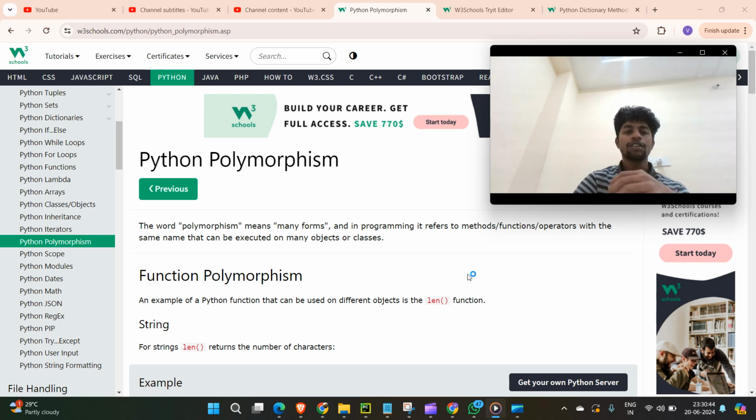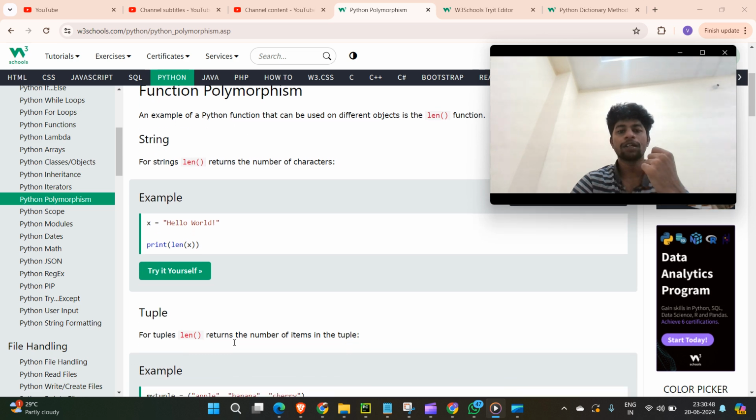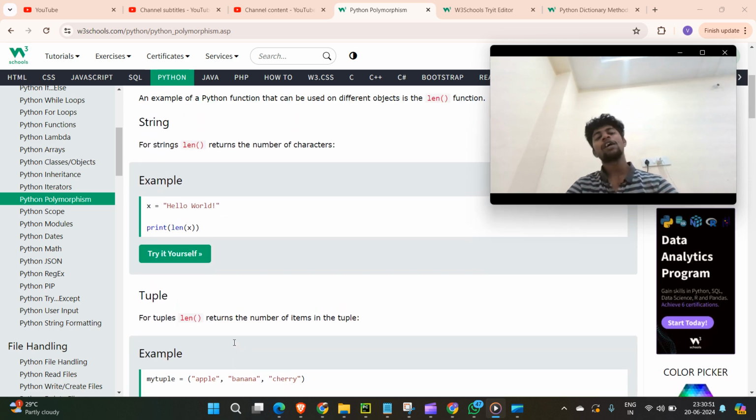They gave this example, just understand this. It refers to methods or functions with the same name that can be executed on many objects or classes. In programming, some situations arise where there are methods with the same name, but the logic will be different.